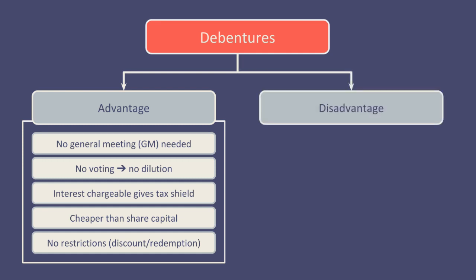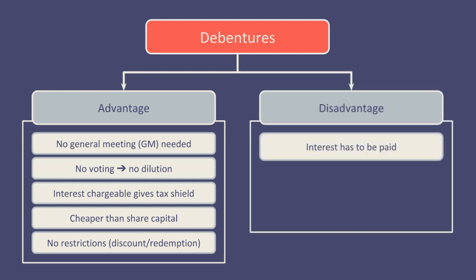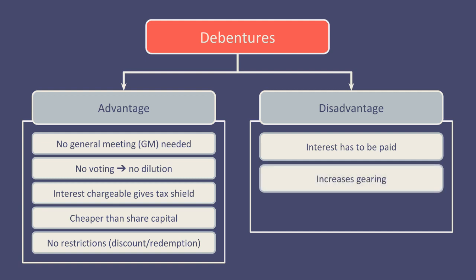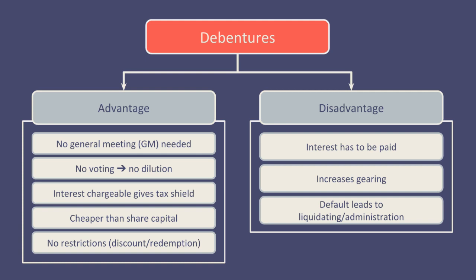The limitations of debentures. Interest must be paid even if the company is not profitable. This doesn't happen when you're paying shareholders. You'll pay them out of the company's profits. There'll be no dividend if the company isn't profitable. Debentures are loan capital, and increasing loan capital increases the company's gearing, and this can affect the share prices. Defaulting on a secured debenture may cause the company to be liquidated or to be put into administration.